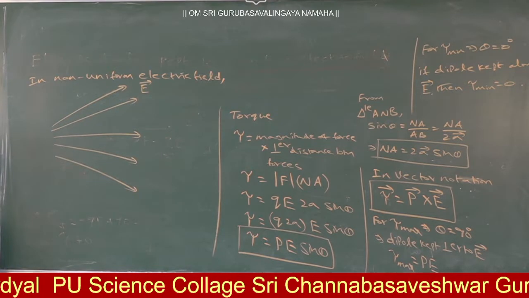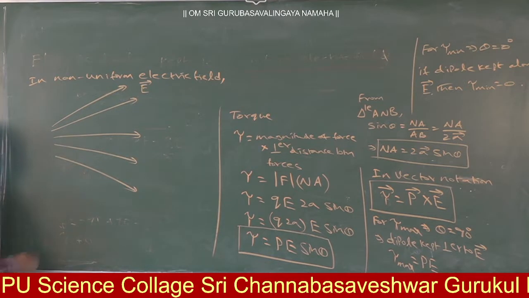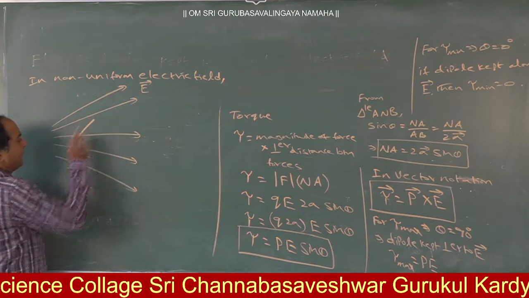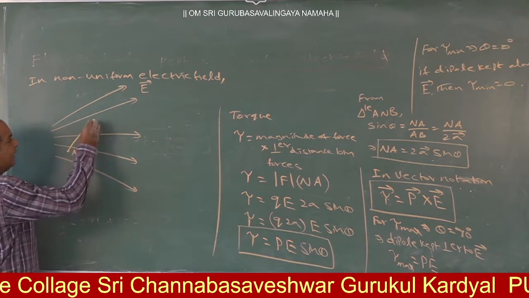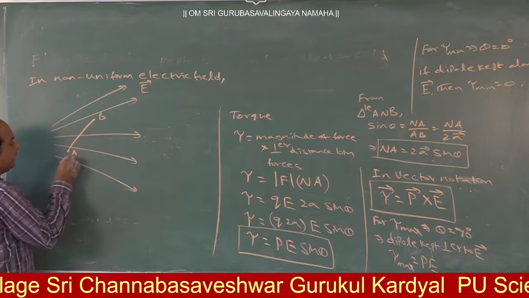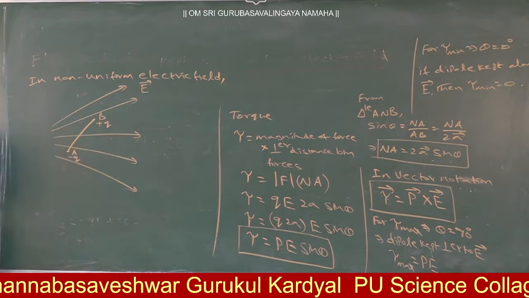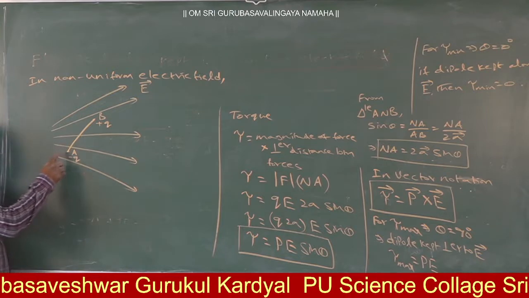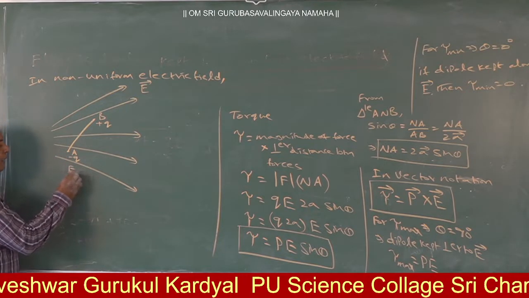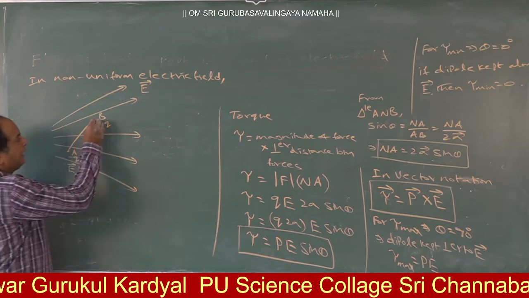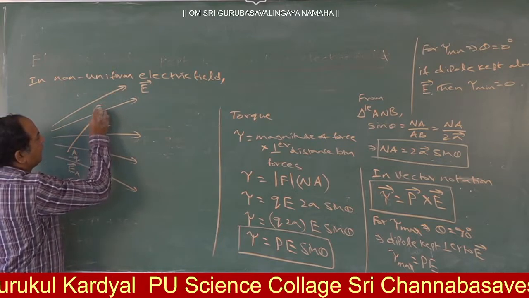Non-uniform. Here I kept a dipole like this. This is A and this is B. Here a minus Q charge is there. Here a plus Q charge is there. Suppose at A the electric field is EA and at B the electric field is EB.